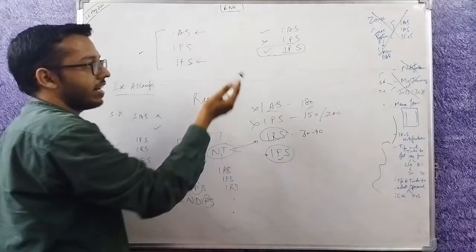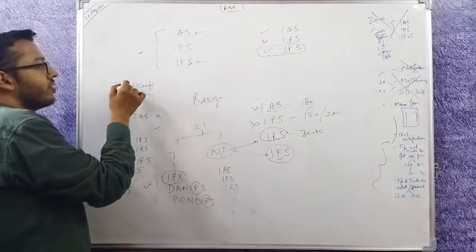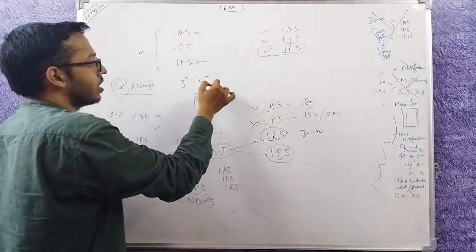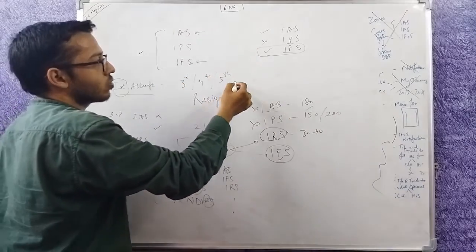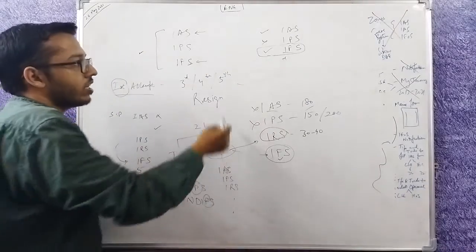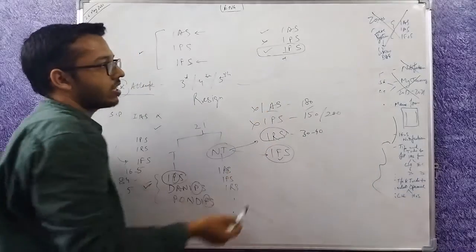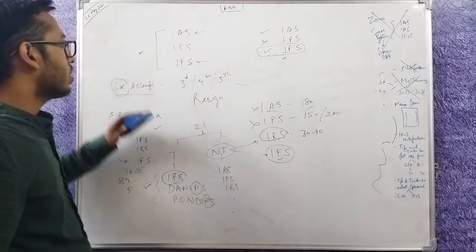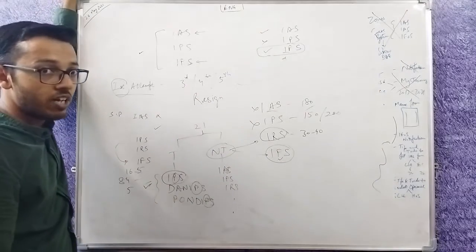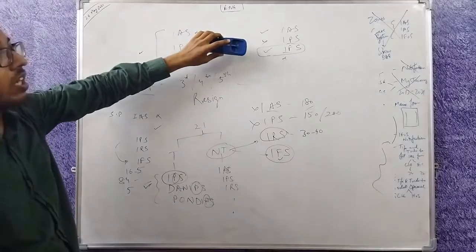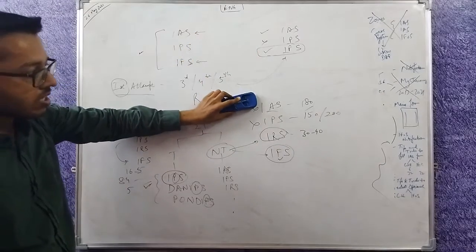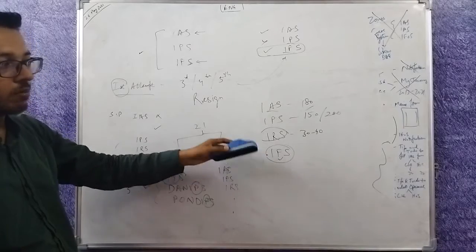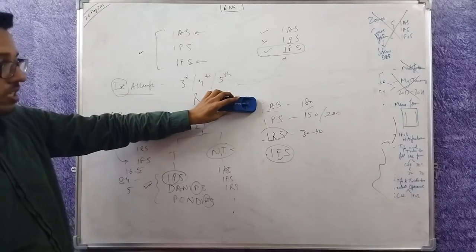If you resign, what is the guarantee that you will get another service? If it is your first attempt, you can think of resigning, but if it is your third, fourth, fifth attempt, resigning is not a good option. So those people who didn't want IFS but were allocated IFS are now serving in the IFS despite not wanting it. So for those who are beginners, when you have to fill the form, do not fill this way. Always fill something like this. This way you will never get IFS and you can keep on giving the paper till you get IAS.